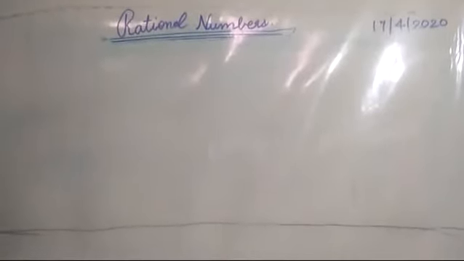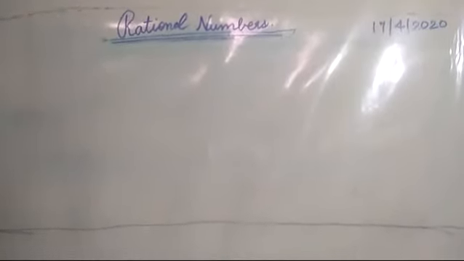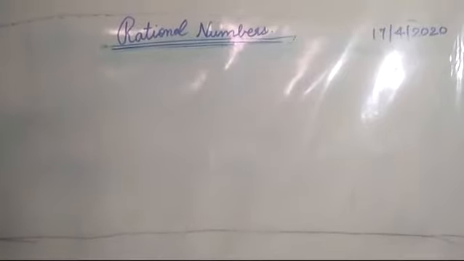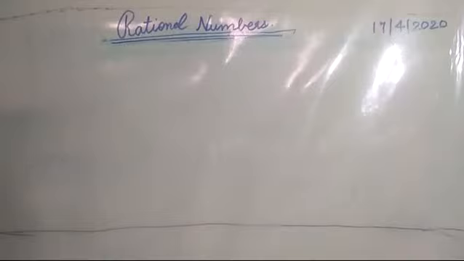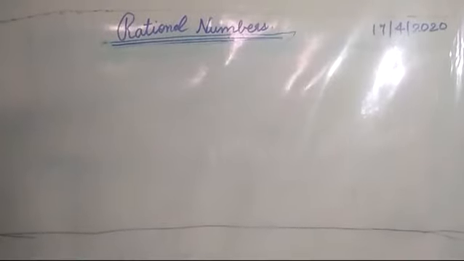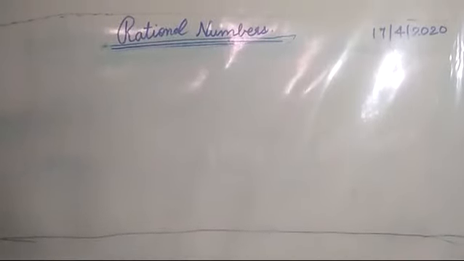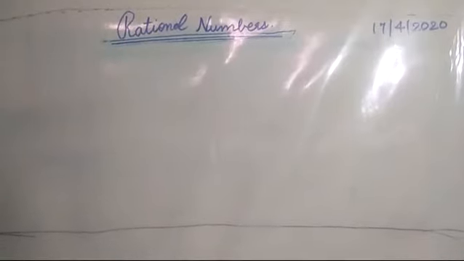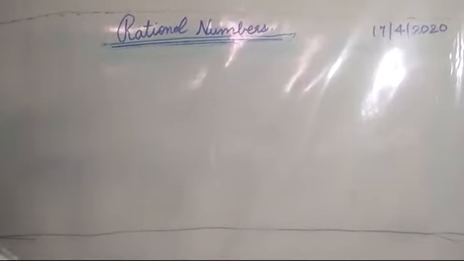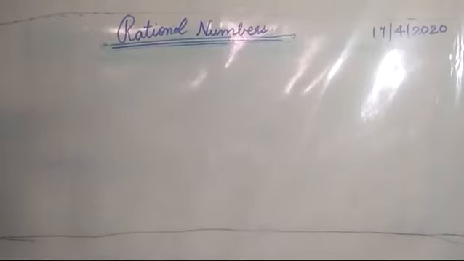Now I hope all of you are clear about rational numbers and the various ways they can be written. If we write in the standard form, it is better. If we do not write it in its standard form, then it is not okay. It is not good to represent any number in its non-standard form. Always try to write numbers in their standard form.